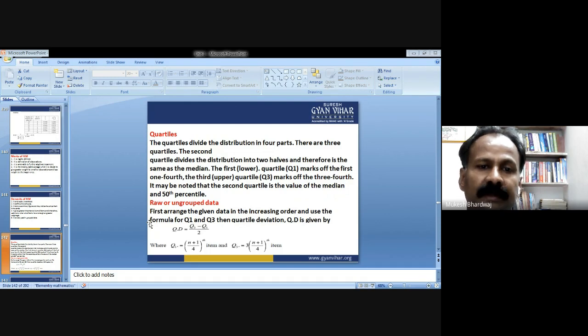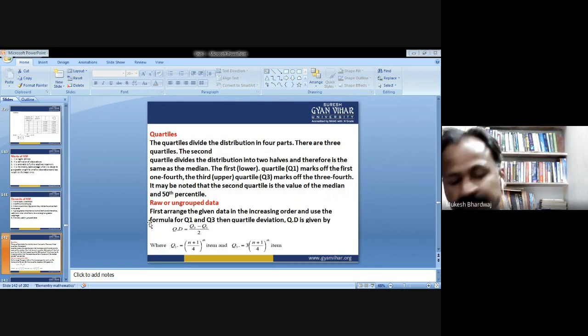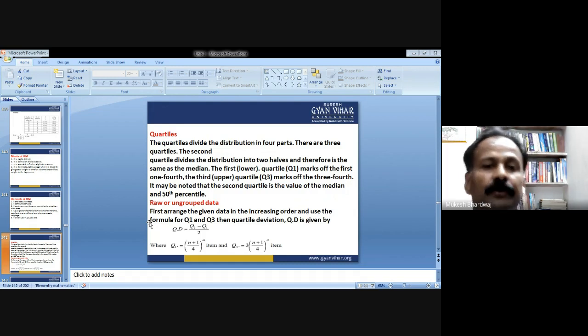Now come to the quartile. Quartile is a word which is very similar to percentile. What do you mean by percentile, or what do you understand by percentile? The word percentile is defined like that: you are dividing into hundredth parts of a unit number. So quartile, decile, similarly to percentile, quartile here is going to divide the distribution in four equal parts.